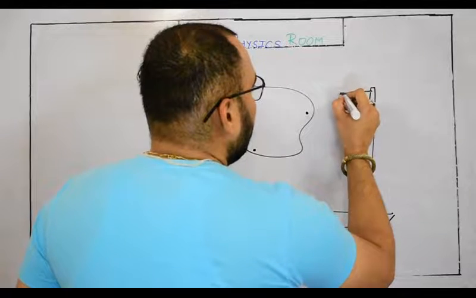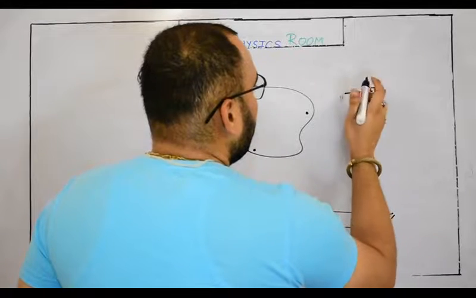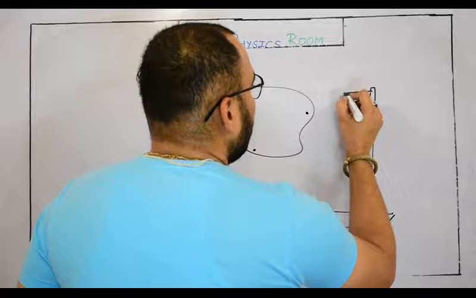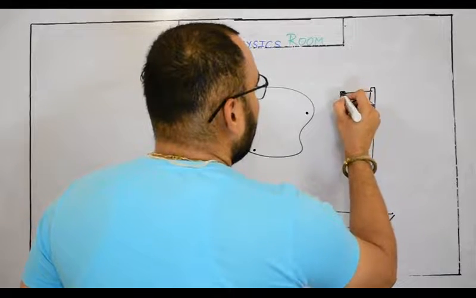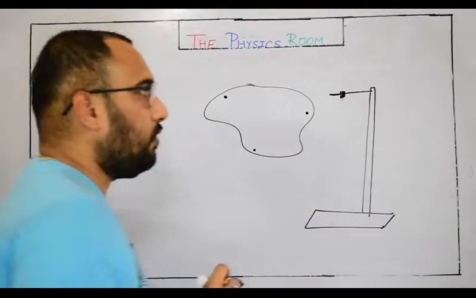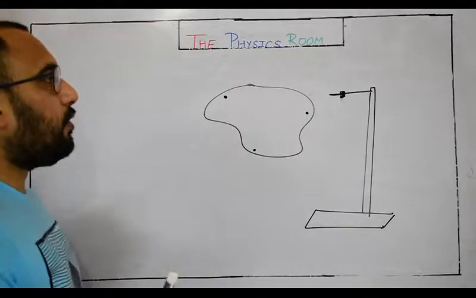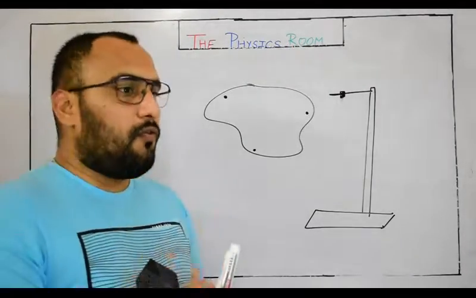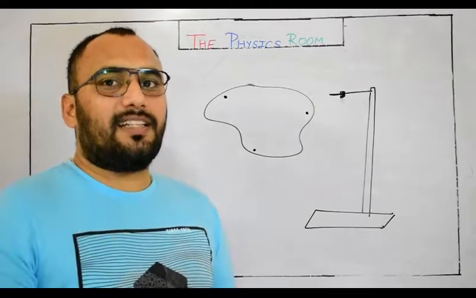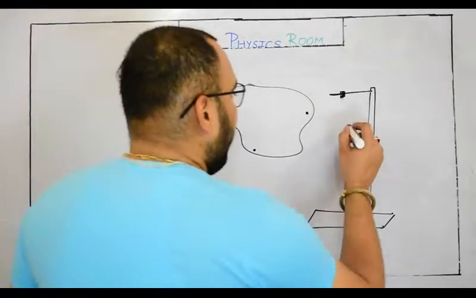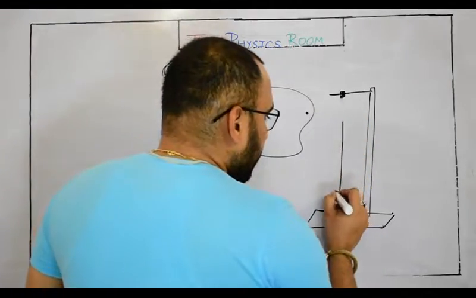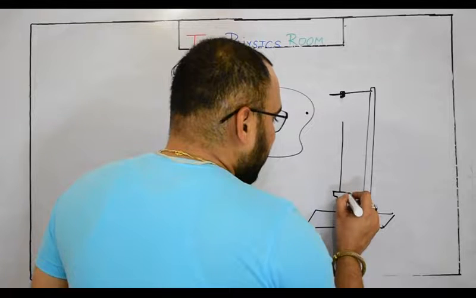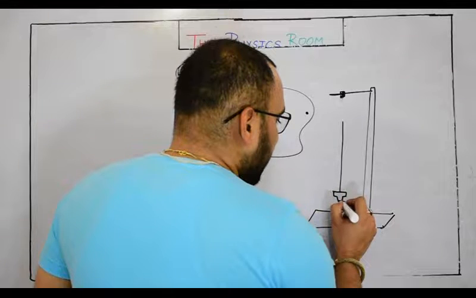You can see there is the stand and you have fixed a nail, it's fine. Okay, like this. So you are going to use two things: one, the stand, and the second is the plumb line. A plumb line is an instrument which is used to detect the perfect vertical gravitational direction.